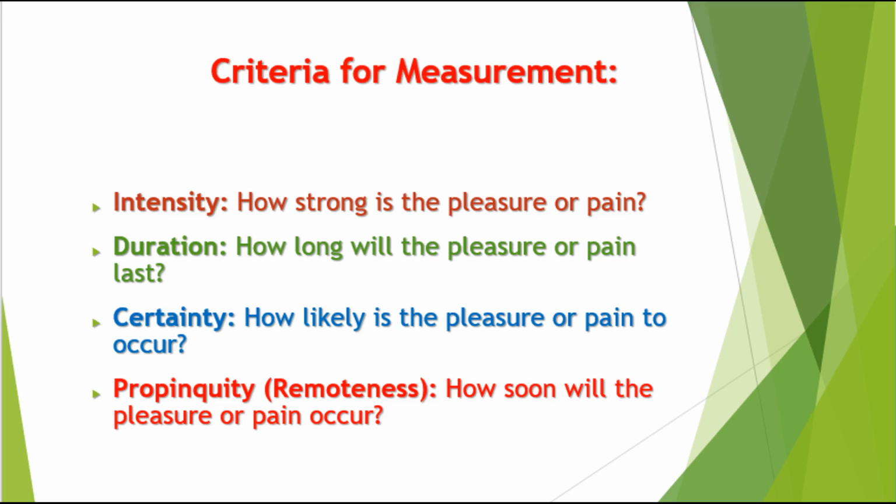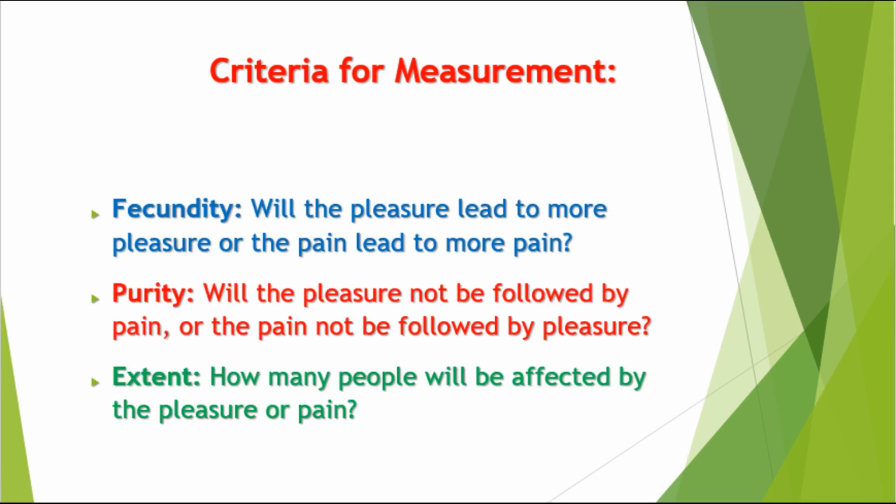Number 5, fecundity. Fecundity means capacity to produce. Whether pleasure leads to more pleasure and pain leads to more pain. Sixth, purity. Will the pleasure not be followed by pain or the pain not be followed by pleasure?